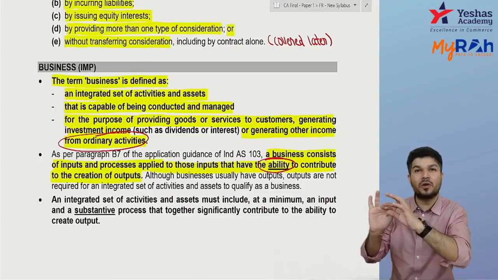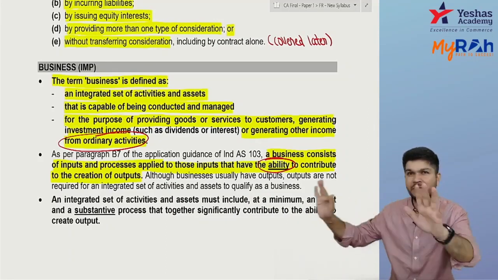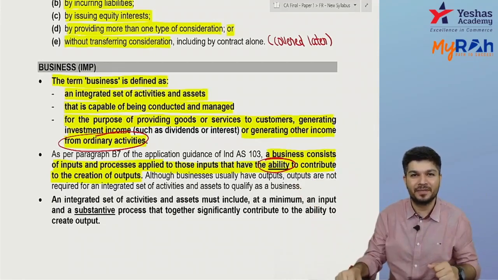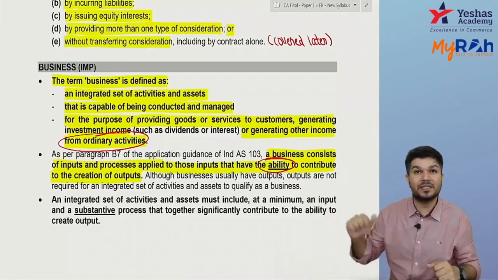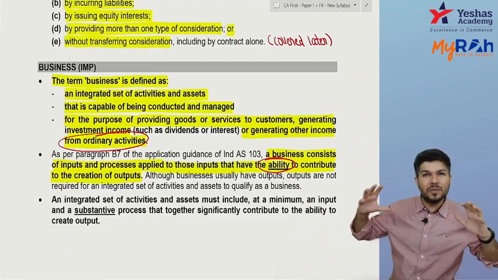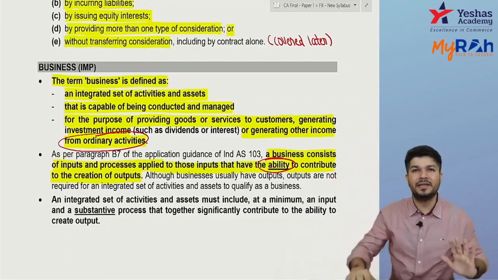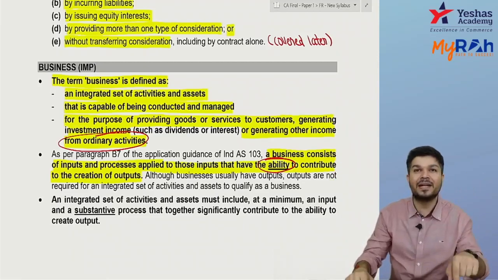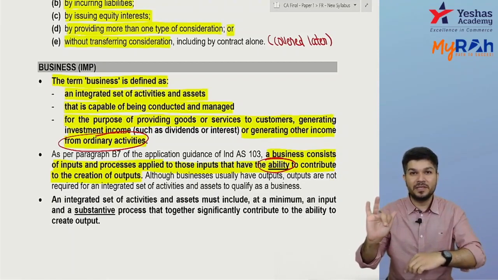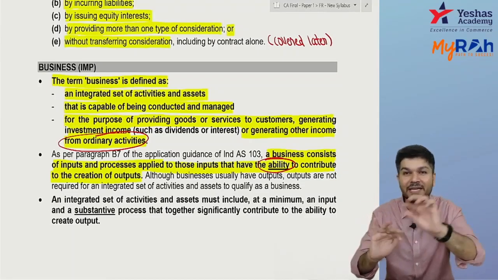There's a process going on. They're trying to do some research, equipment is being used, there's a process. Today, output is not there because they have not been successful yet. But if I acquire that research company, do I get control over someone's business? Yes. It has an ability to create output. So there has to be an input, there has to be a process which has an ability to create output.